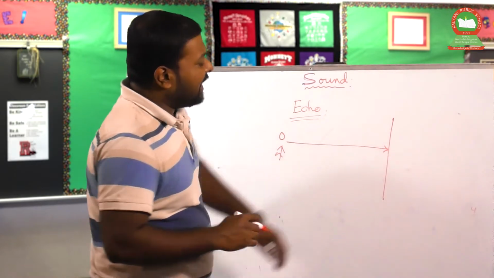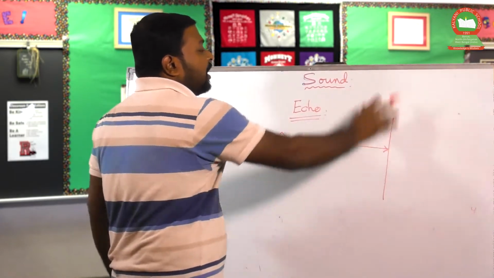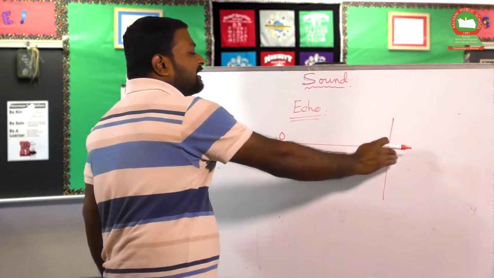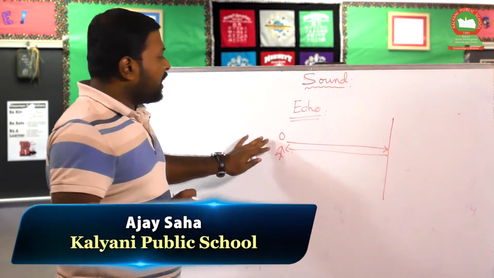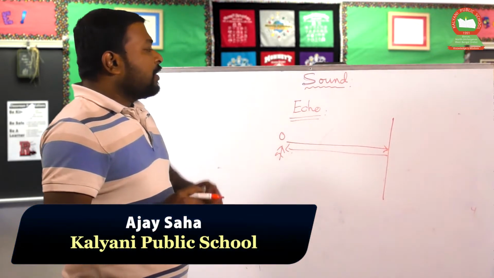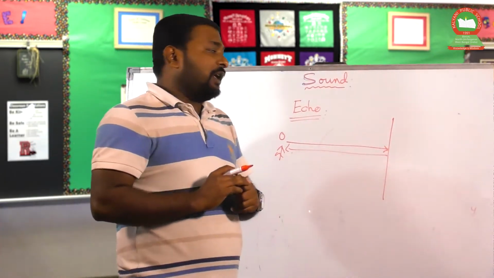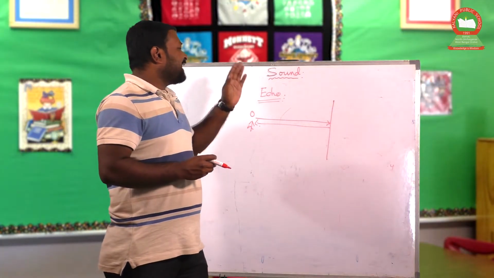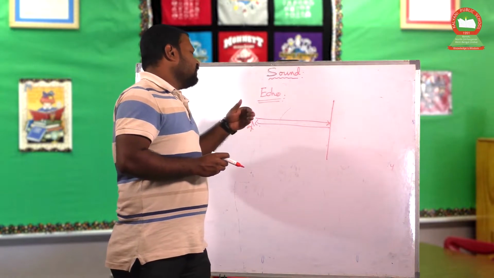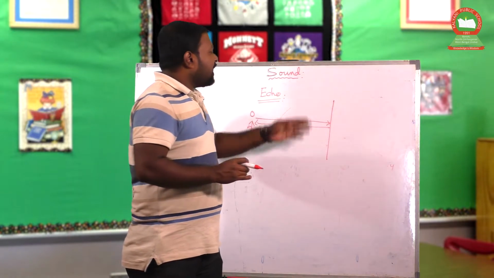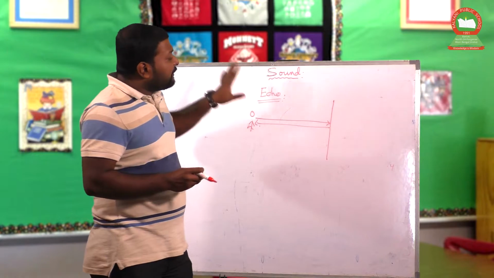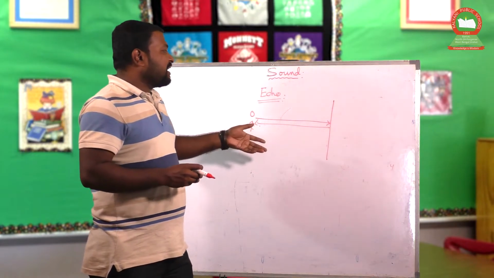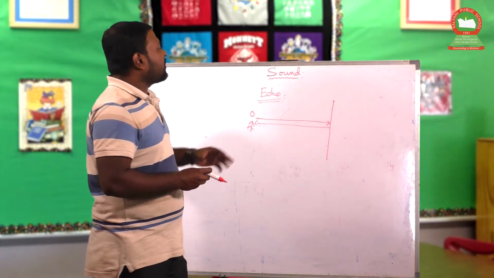This is the direction of the sound propagation. Now this is an obstacle. If the sound is obstructed by a huge reflector, then after some time the reflected sound can bounce back to the original source. This phenomenon is called echo. If a second sound is heard besides the original sound, the reflected sound heard by the observer other than the original sound, due to the reflection of sound, is called echo.